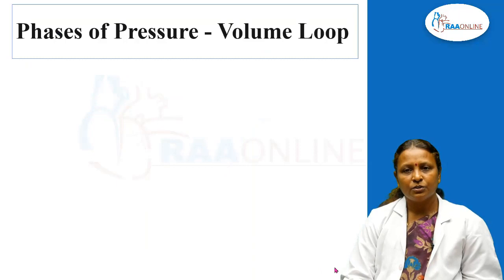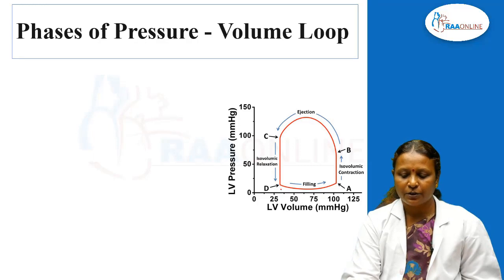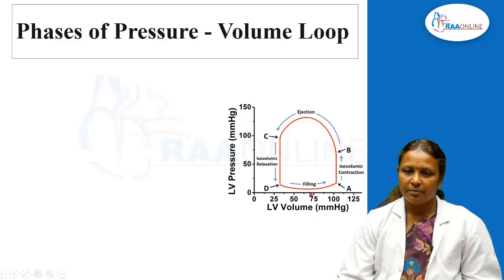So what are all the phases of the pressure volume loop? Here you have the left ventricular volume and pressure in millimeters of mercury. This is filling, that means this is the diastolic phase. Then you have the isovolumetric contraction and ejection. Then comes the isovolumetric relaxation. So from point C through D till A you have the diastole. From point A through B till C you have the systole. One diastole and one systole together will form one cardiac cycle.